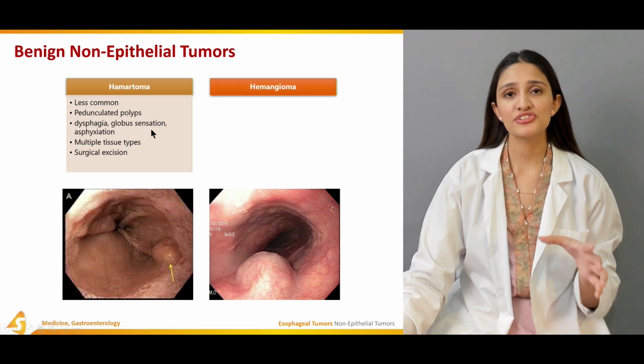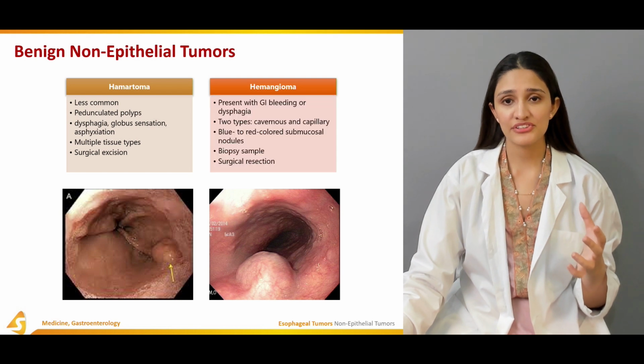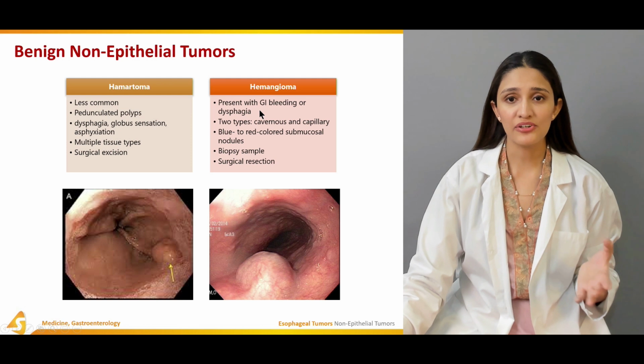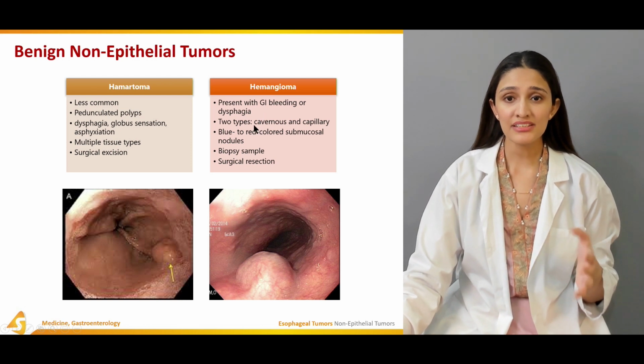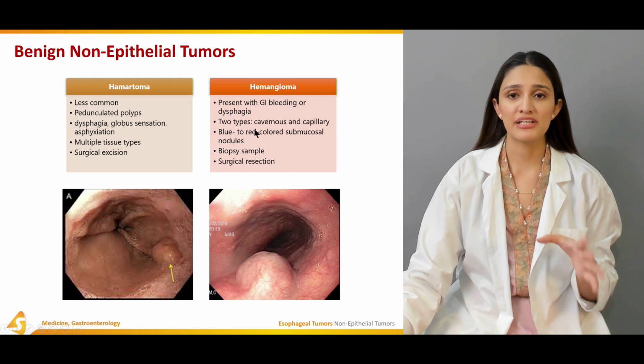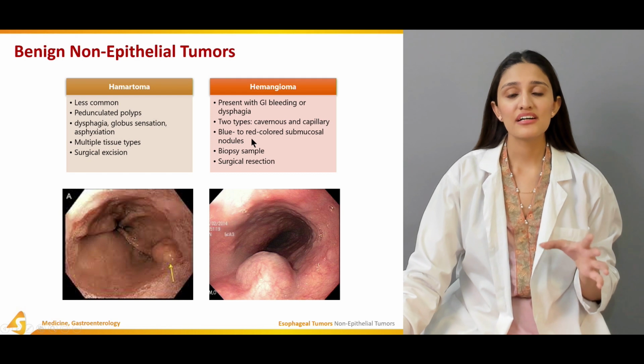Other than that, hemangioma, which is a very vascular malformation, presents with gastrointestinal bleeding or dysphagia. There are two types of hemangioma, the cavernous and the capillary type.